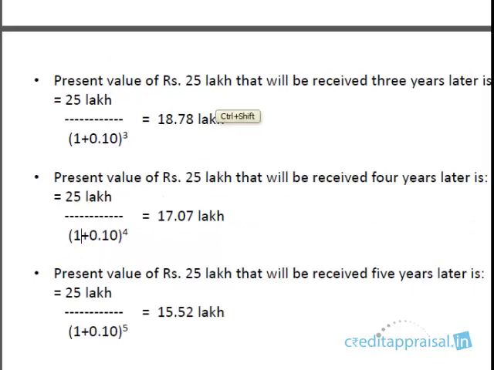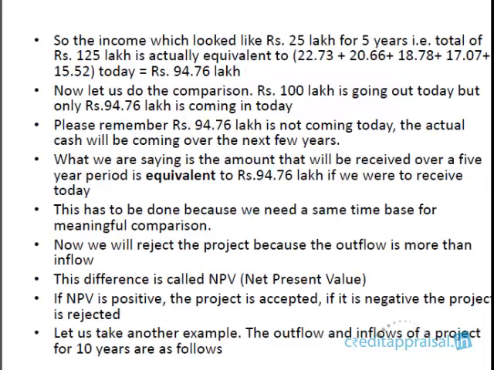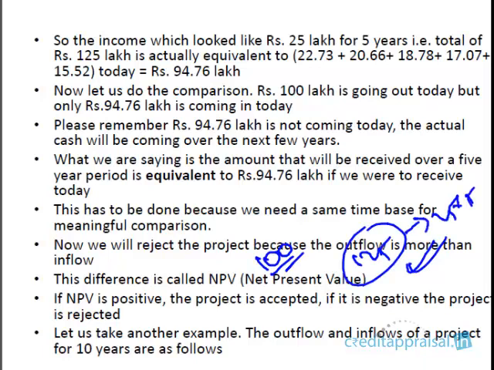So let us go on the calculation. The 25 lakhs which is 3 years from now is worth only 18.78 lakhs. 25 lakhs which you receive 4 years from now is worth only 17.07 lakhs. 25 lakhs which you receive 5 years later is only 15.52 lakhs. Now you add up all this cash. Earlier it appeared that it was a good investment because you invested only 100 lakhs, whereas you got 125 lakhs. It looked like a good investment because this is 25 into 5. But now if you add up all this, you're getting only 94.76 lakhs.